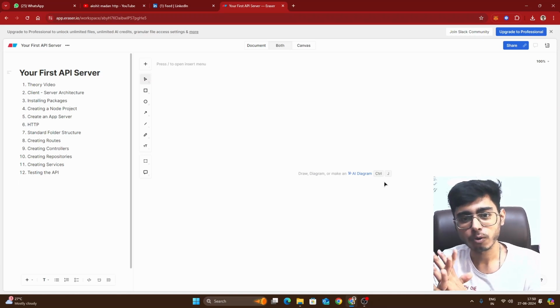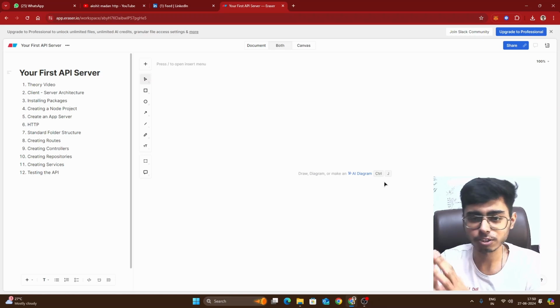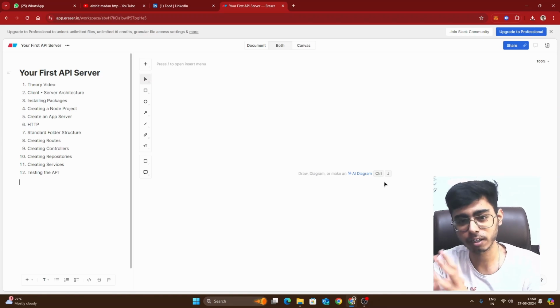to teach you how to create an advanced project structure, which is accepted by the companies, which is a standard project structure. Then we are going to see a calculator API. So we are going to make an API for a calculator. All the major functions, addition, subtraction, multiplication, division, are going to be there in that API.